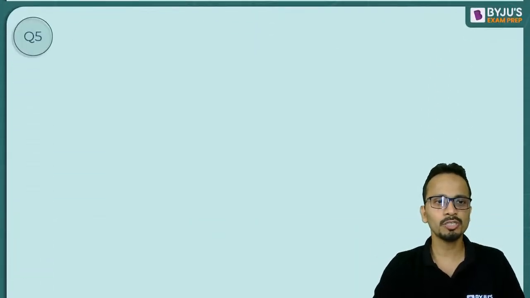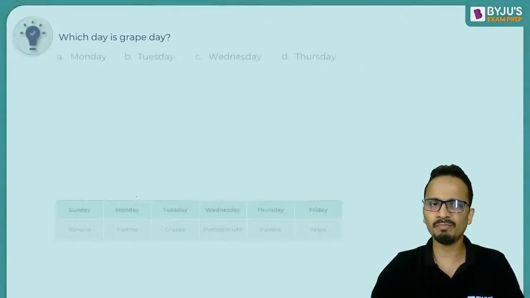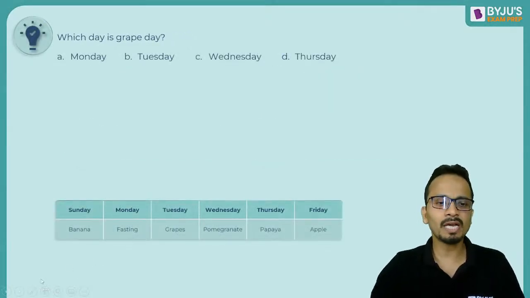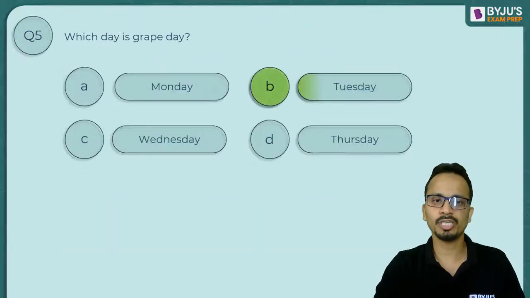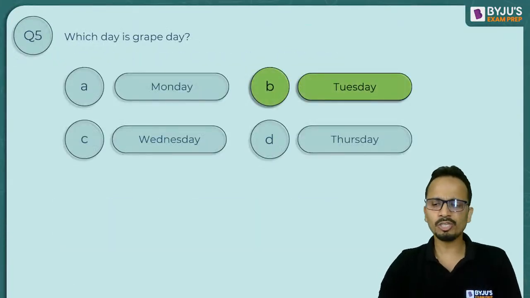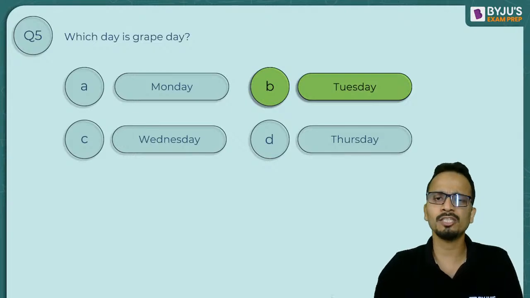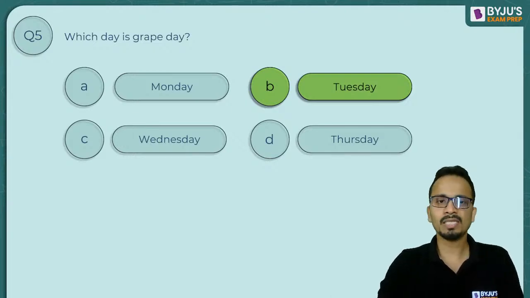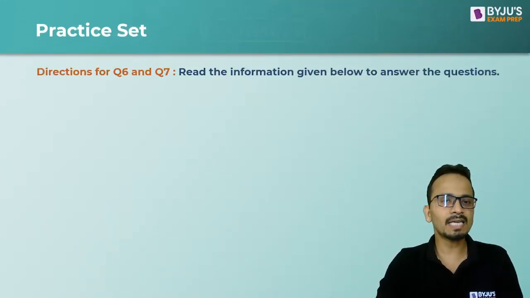Okay. Next question on the same logic. Which day is the grape day? Again, we have made the entire arrangement. So grape comes on Tuesday. All right. So the correct answer will be option B. That is a Tuesday. All right. So these were the 3 questions. The arrangement was not at all tough, and the 3 questions were direct questions on the arrangement that we have made. Right. Now let's move on towards the next set. The next set consists of 2 questions, 6th and 7th.